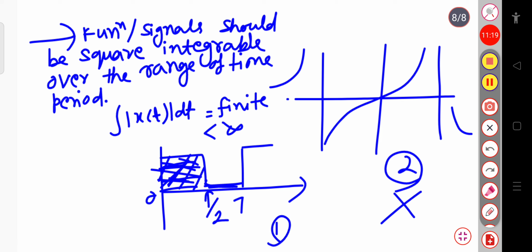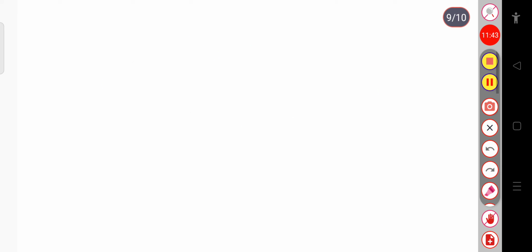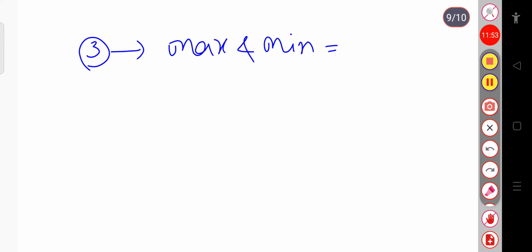So when the function or the signal is square integrable over a certain range of time, then I can say that it satisfies Dirichlet's condition. That is, the area under the curve can be found, and that value should be finite in nature. So there are 3 Dirichlet's conditions. First is, it should have a finite number of maxima and minima.